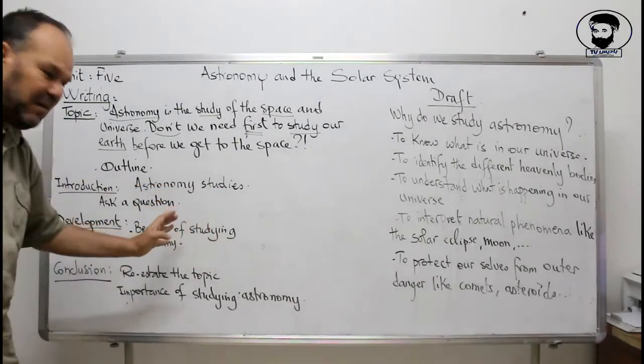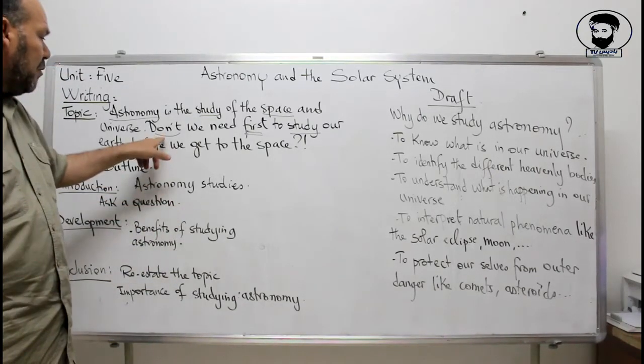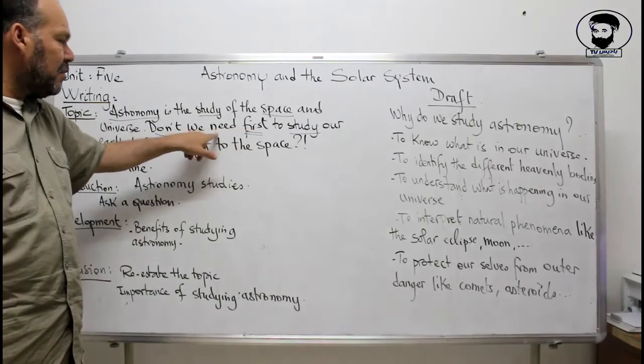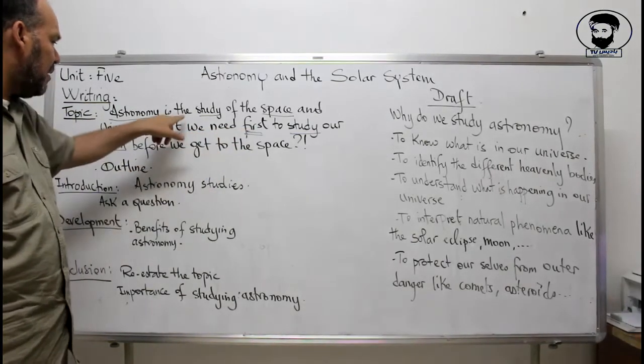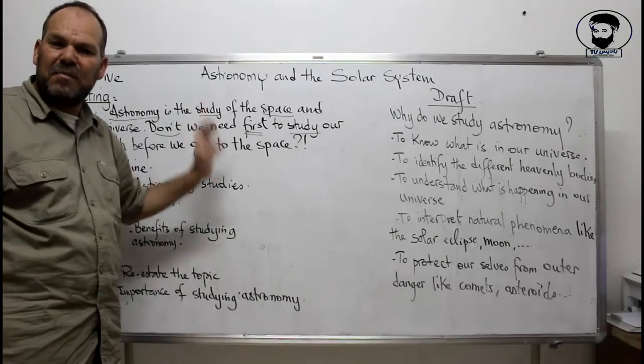What does it consist of? And after, ask a question. This question is: do we need to study first astronomy or study Earth? This is the question that we have got to ask right from the beginning.